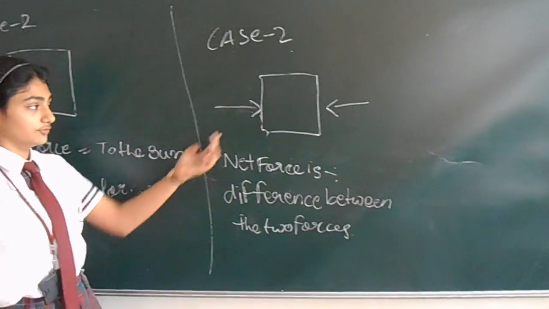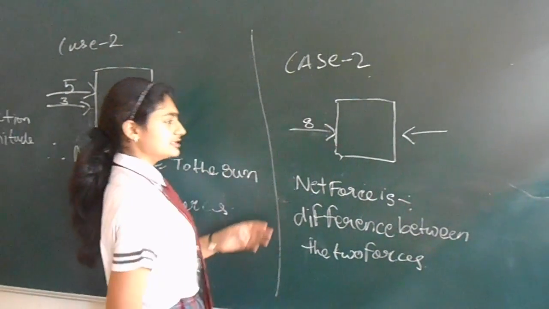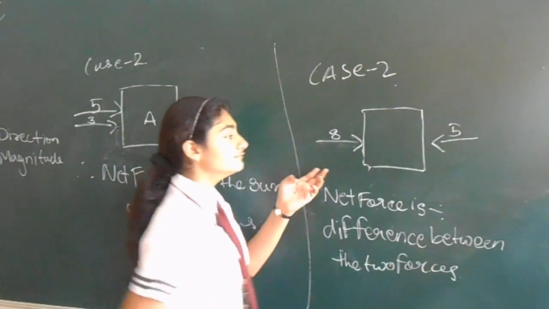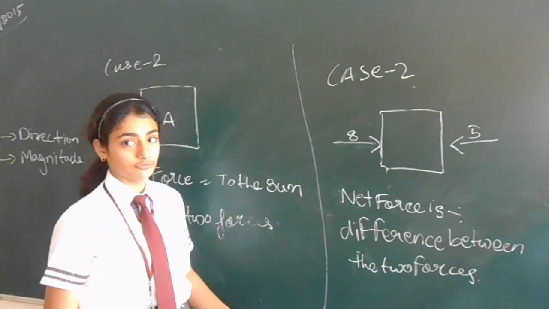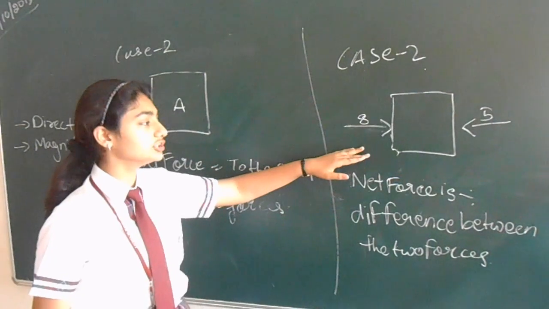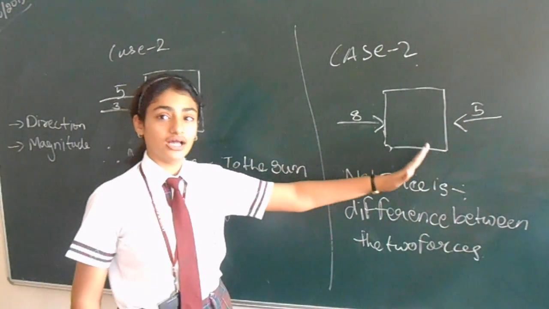So if this force is 8 and this force is 5, in which direction will the object move? The object will mostly move in the direction of the larger force.